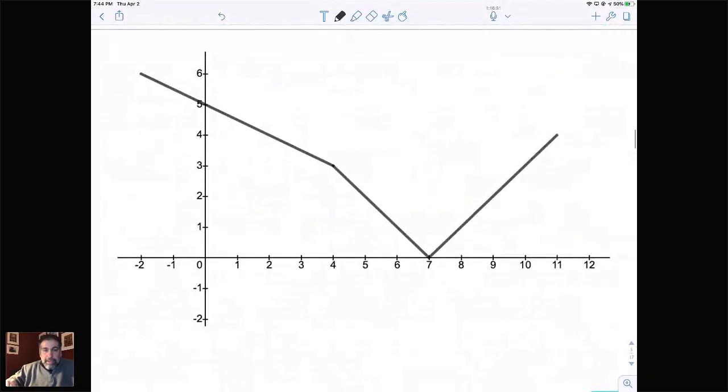So here is a graph that we're looking at, and we ask, is this thing differentiable? Okay. Well, first of all, is it continuous? You got to figure out if it's continuous first. Now, visually, you look at this, you can see this thing is connected everywhere. So we've satisfied continuity. Everywhere on this graph, the limit from the left is going to equal the limit from the right.